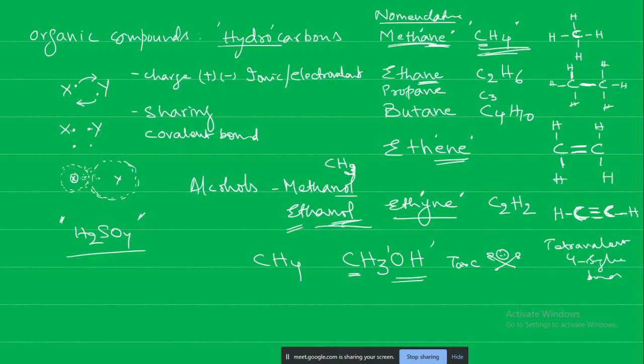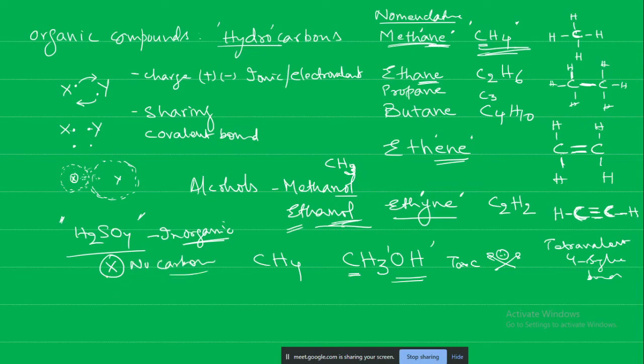Sir, I don't think it is. Sulfuric acid is an inorganic acid. Yes, sir, it is not an organic acid. It is an inorganic acid. Because, sir, it has acidic oxides. No carbon is there in this one.